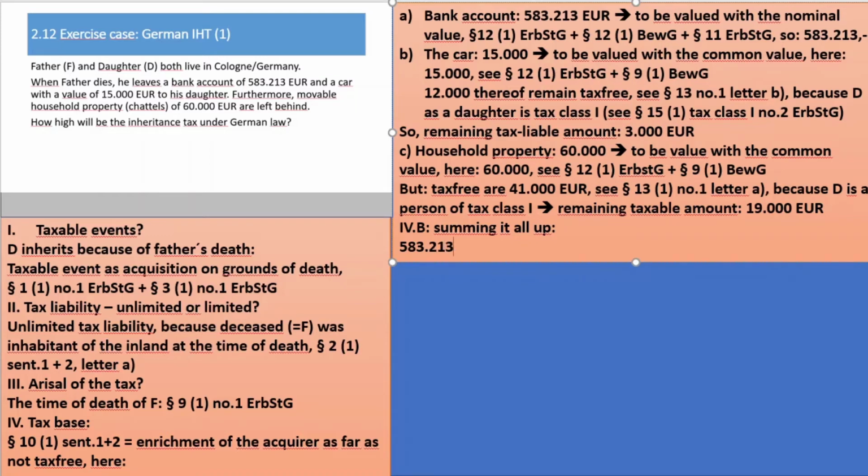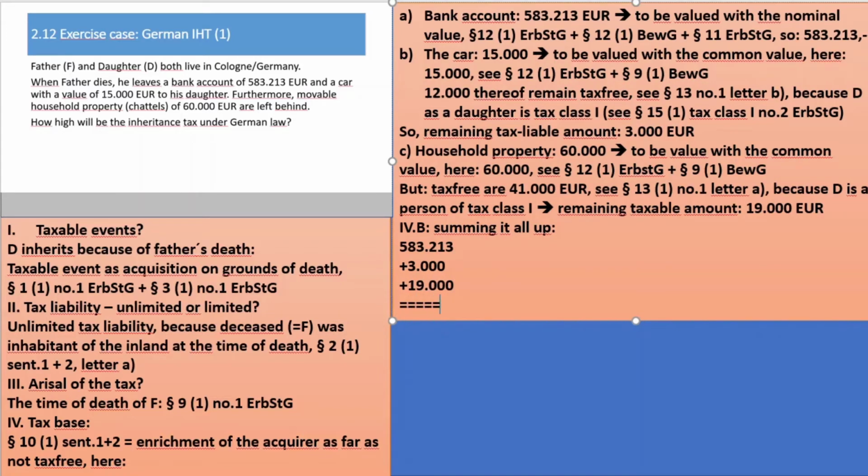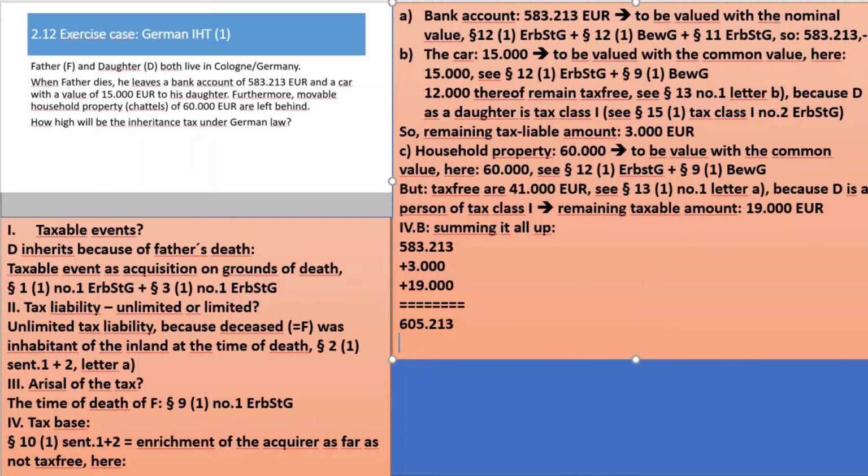We have 3,000 from the car. We have 19,000 from the movable household property. That brings us to 605,213. Now, what we have still forgotten is minus the liabilities which are left behind.